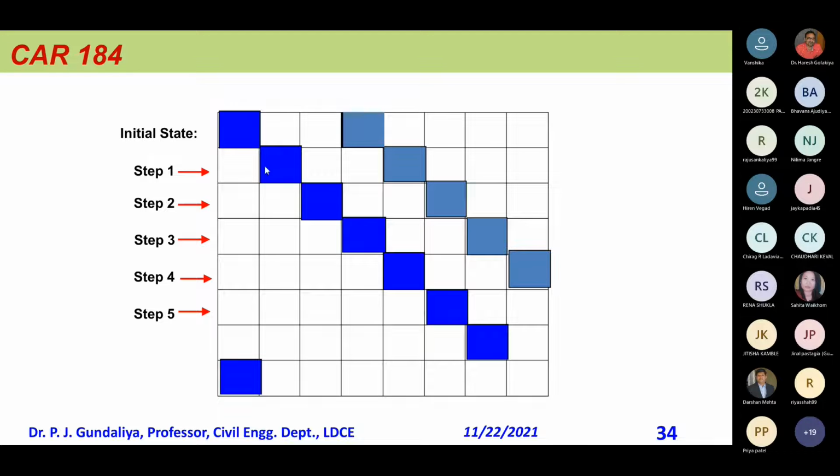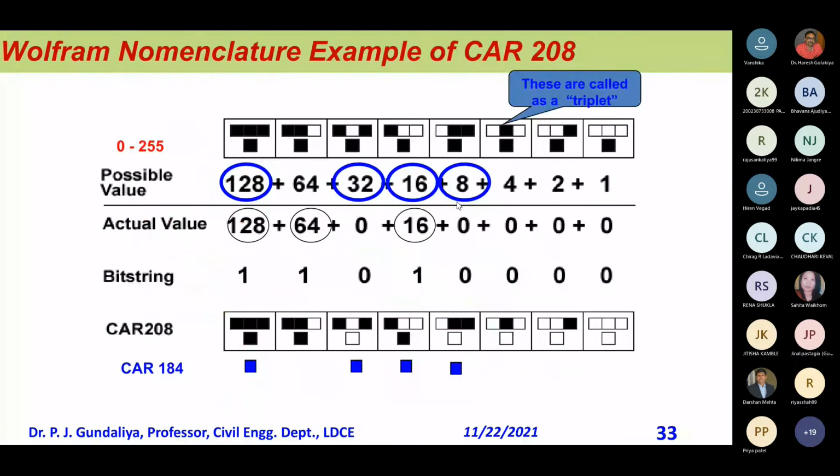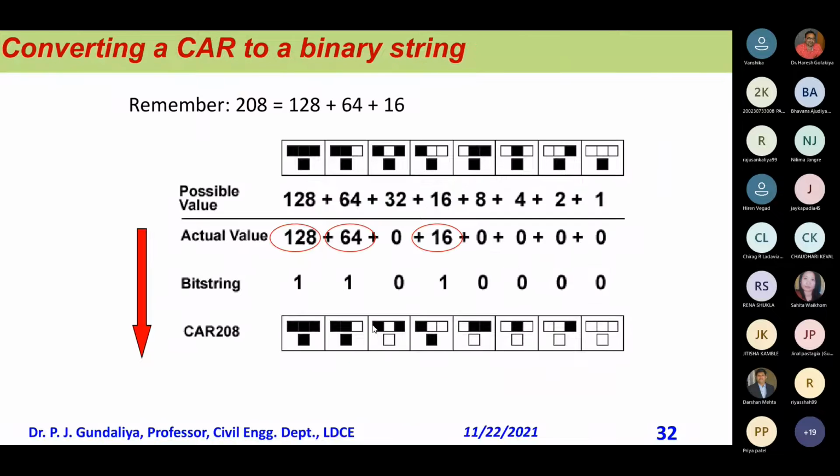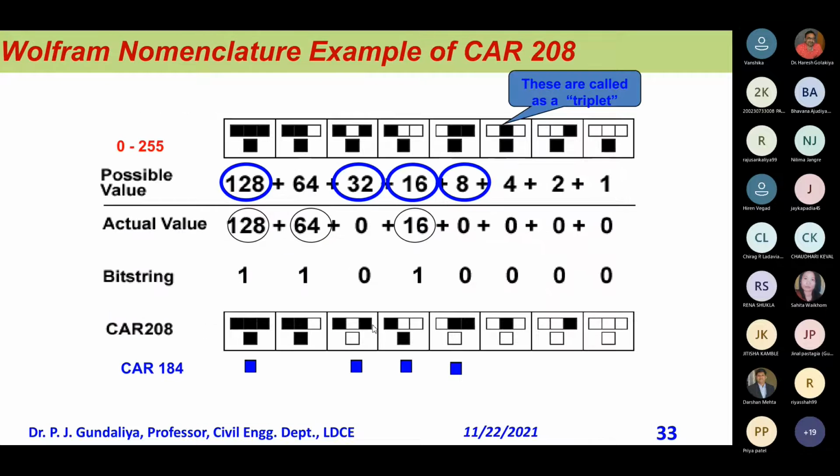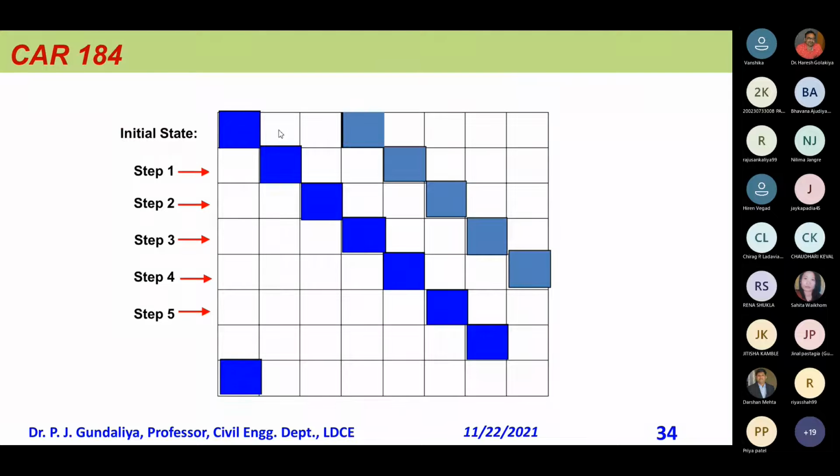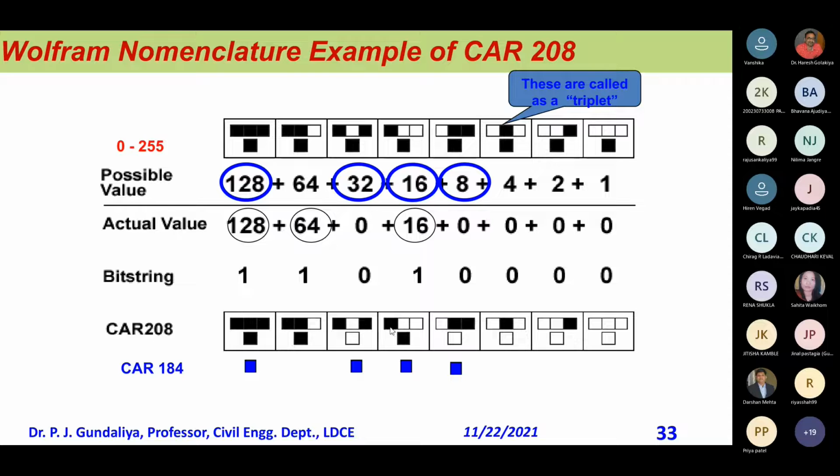Now at the next time step, you see that it is moved. Applying this rule, all three, then this first condition. This is the condition. That condition is here, so it becomes black.